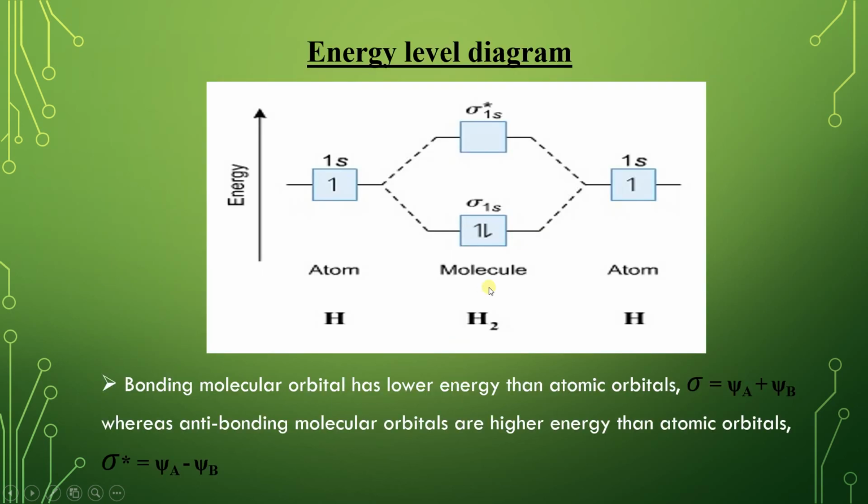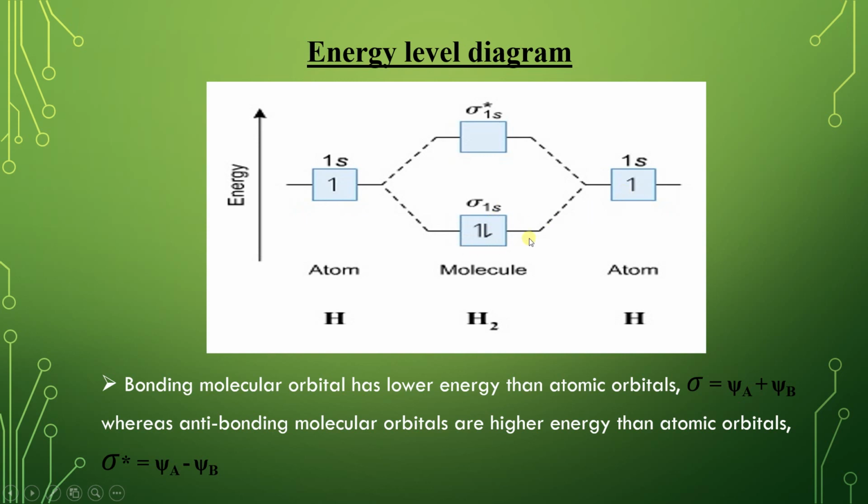Here we observe the energy level diagram. These are the atomic orbitals and these are the molecular orbitals. The molecular orbitals are formed by the combination of atomic orbitals.